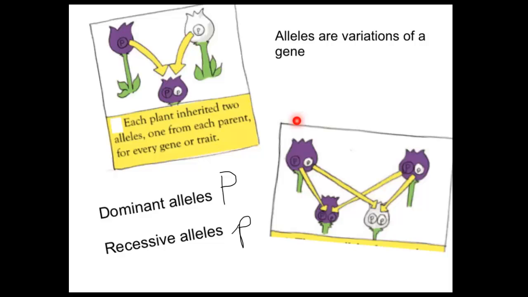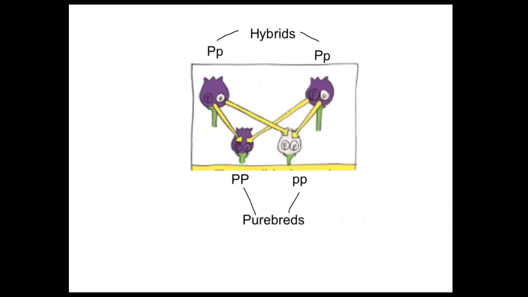The only time we see the recessive trait is when there are two recessive alleles. Therefore, this white flower can only be expressed, because it's the recessive allele, when there are no purple or dominant alleles present. So the only time we see the actual white flower color show up is when it has two recessive alleles.